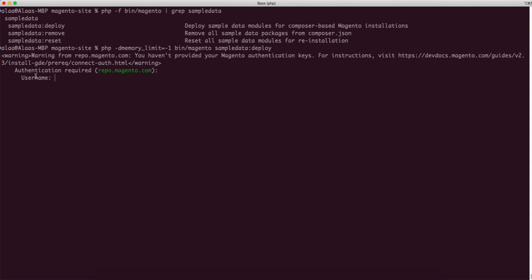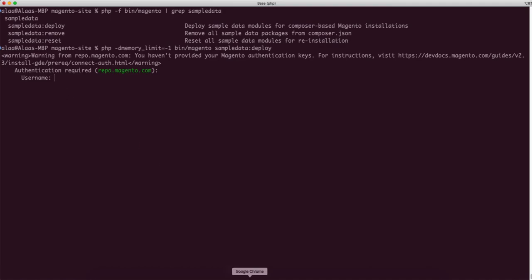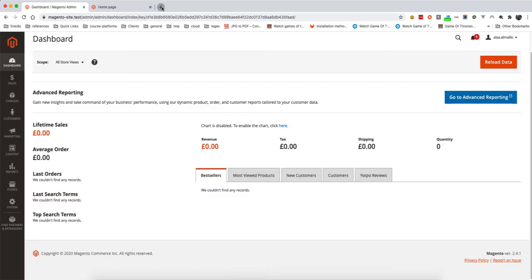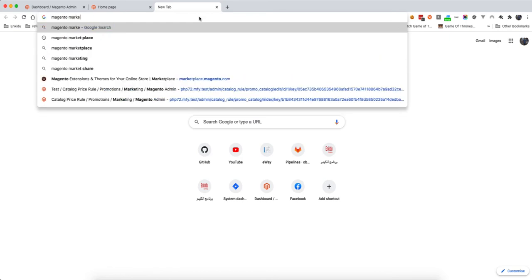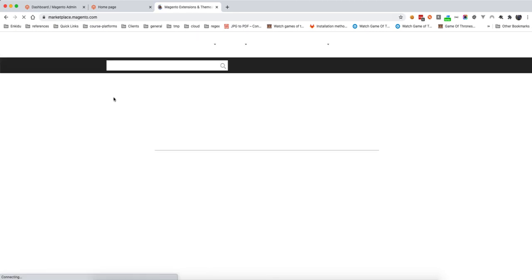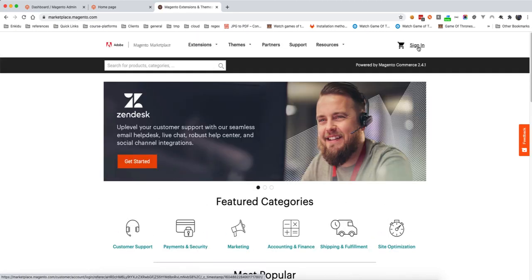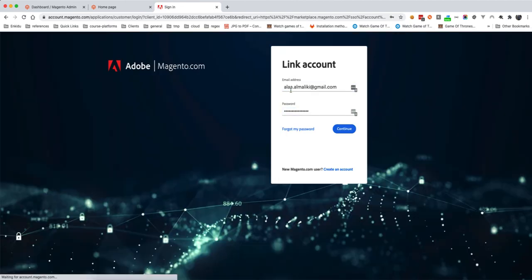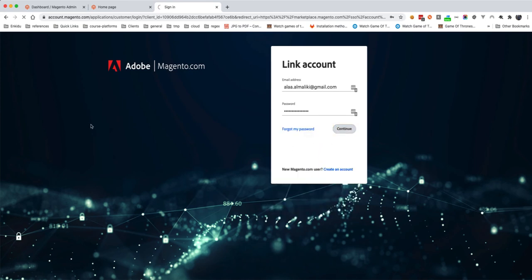And now it asks me for the username and password. So these will be collected from, if I go to Magento Marketplace. In Magento Marketplace, if you are not registered, you need to be registered. So you go to sign in, use the password for this one.